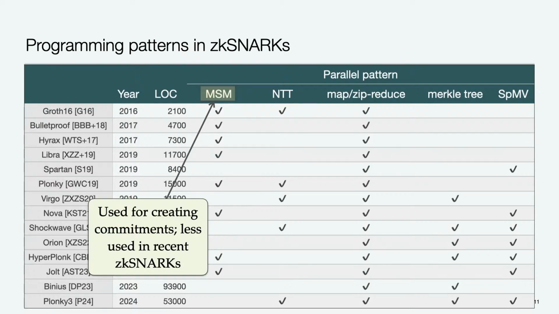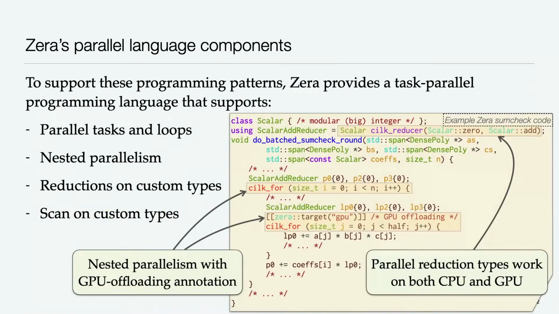OK, so given this relatively small subset of parallel patterns that are crucial to these systems, Zera aims to accelerate those patterns by providing a task parallel language framework that supports parallel tasks, parallel loops, nested parallelism, and reductions and scans on custom types, as I mentioned before.